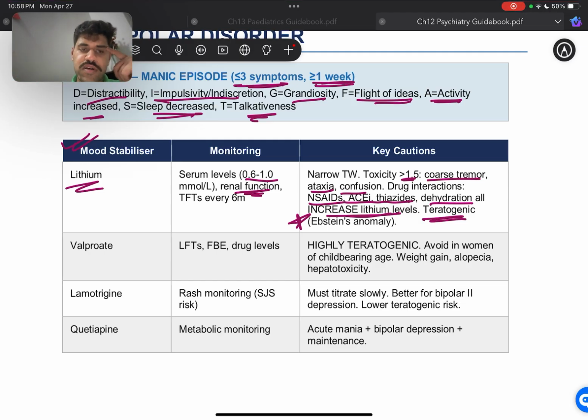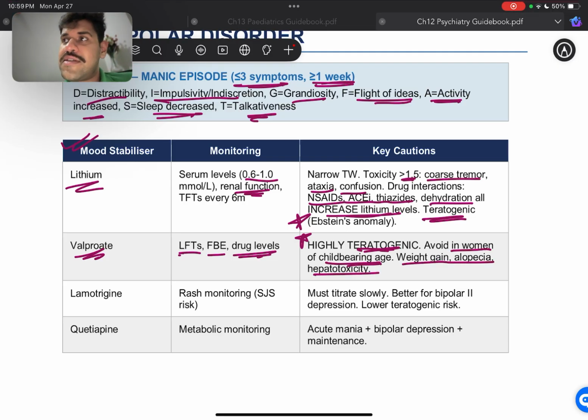Now, the thing about mood stabilizers is that you should know which of them, especially for all of the drugs, can be given in pregnancy and which should be avoided in pregnancy. All right. So we have sodium valproate. We have to monitor LFT, FBE, and drug levels. Then it is highly teratogenic. All right. Avoid in women of childbearing age. Weight gain, alopecia, and hepatotoxicity are some of the side effects.